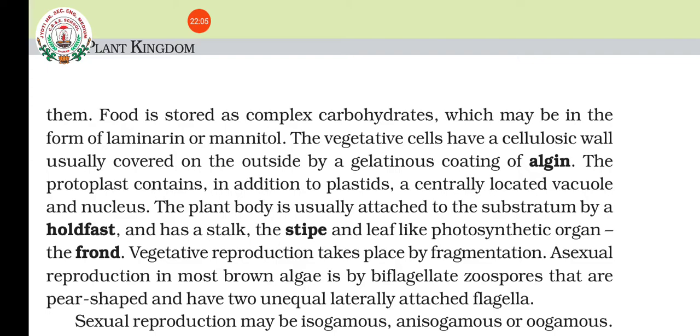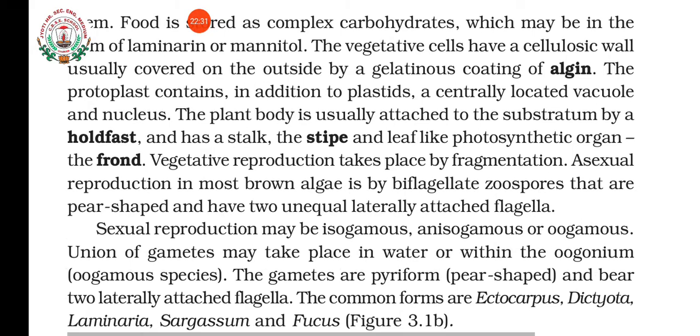Okay, so these are what? You can see leaf like. Okay, some distinguishing of thallus you can see, that is in some plants the thallus is differentiated into a root like part, which attaches to the substratum, that is known as holdfast, and a stalk known as stipe, and a photosynthetic type of region or organ that is known as frond.